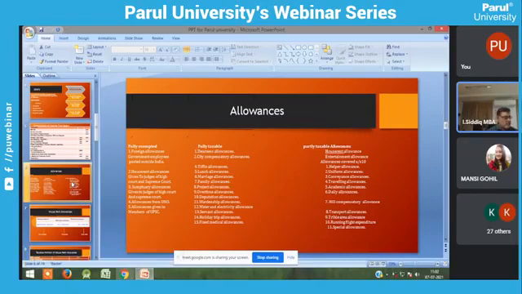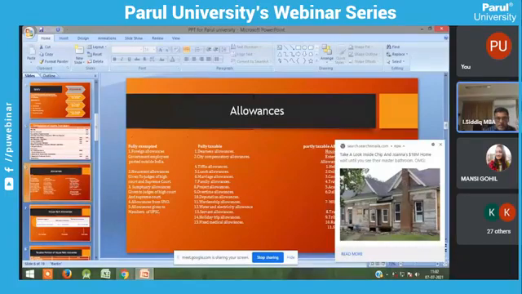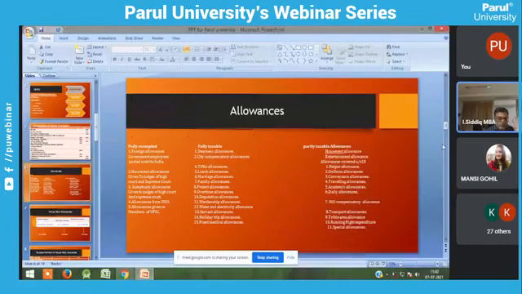Allowance is given to members of UPSC. Suppose you are a member of the Union Public Service Commission, you are getting some allowance. That allowance is fully exempted from tax. So fully exempted, you should not take it into account. That's all. So it does not come under salary calculation.